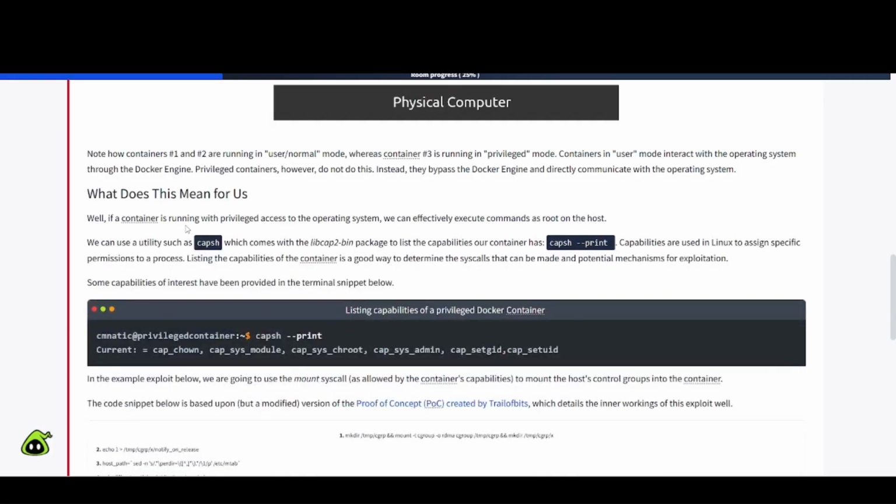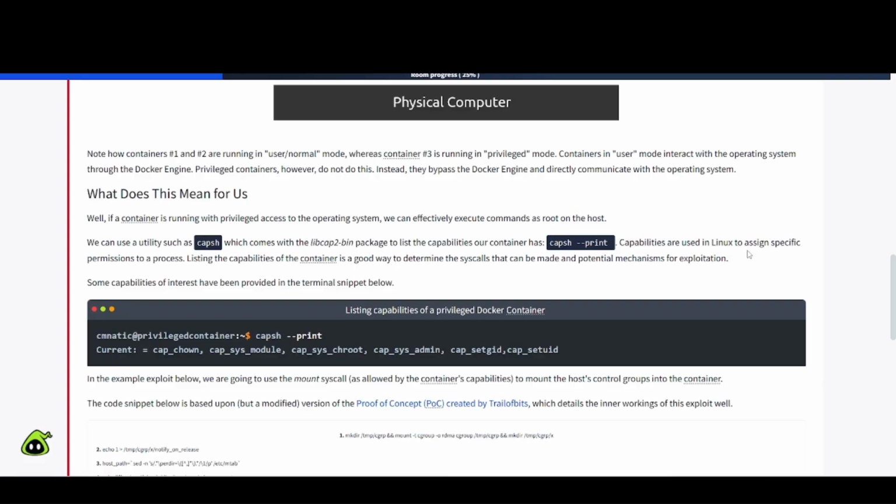Well, if a container is running with privileged access to the operating system, we can effectively execute commands as root on the host. We can use a utility such as capsh, which comes with the libcap2-bin package to list the capabilities our container has. So capsh and then --print will do that.